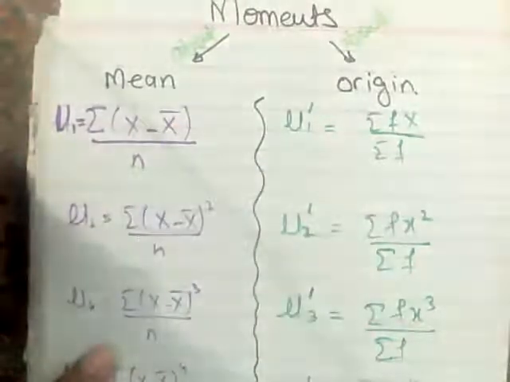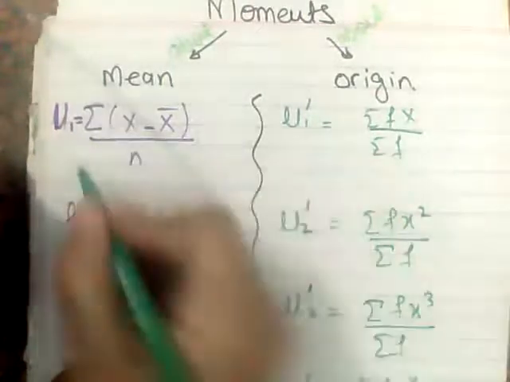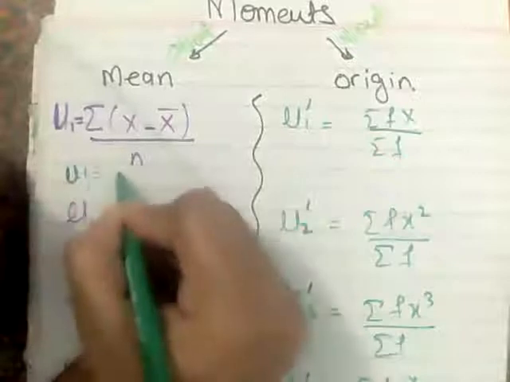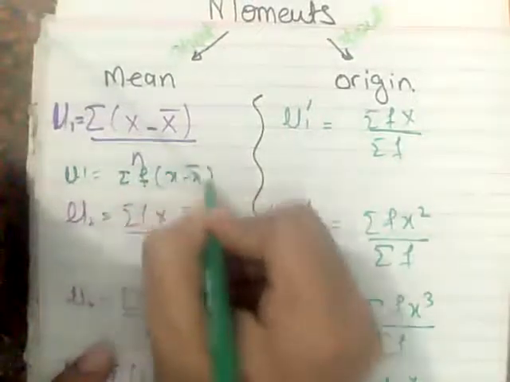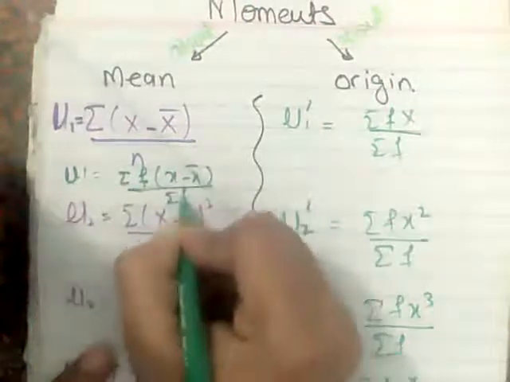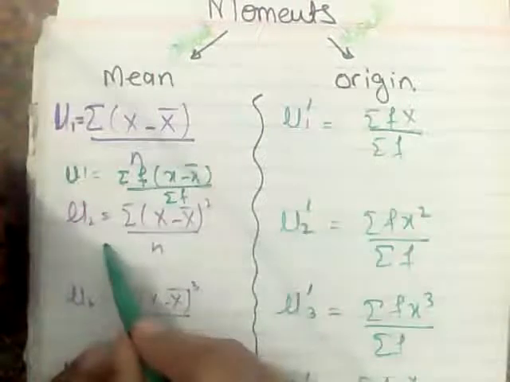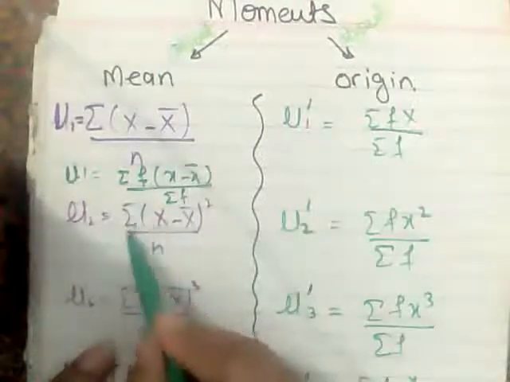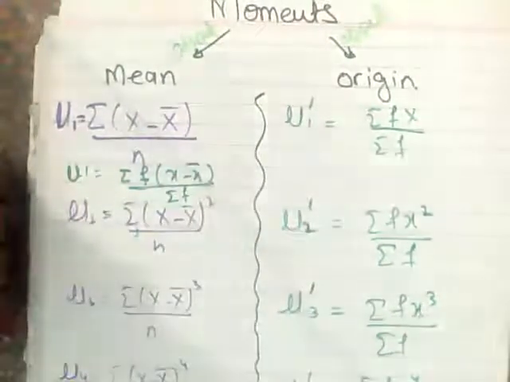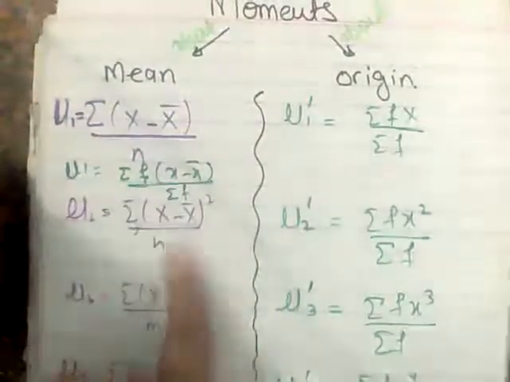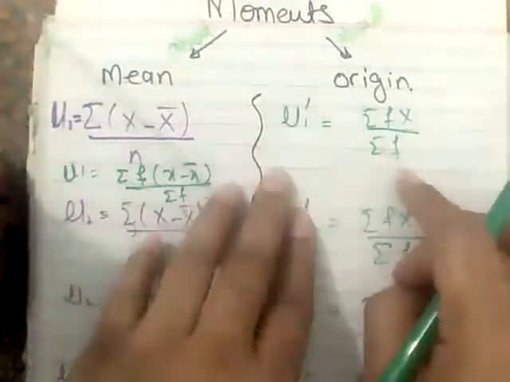And if it is used for grouped data, then I can simply write this formula as summation f into x minus x bar upon summation f. Got it? So similarly, if I'm using the second moment about mean, then summation f into x minus x bar whole square, same old concept which we have done earlier. So these are the four moments about mean. And if I'm finding the moments about origin, I have used frequencies. That means I'm talking about grouped data.